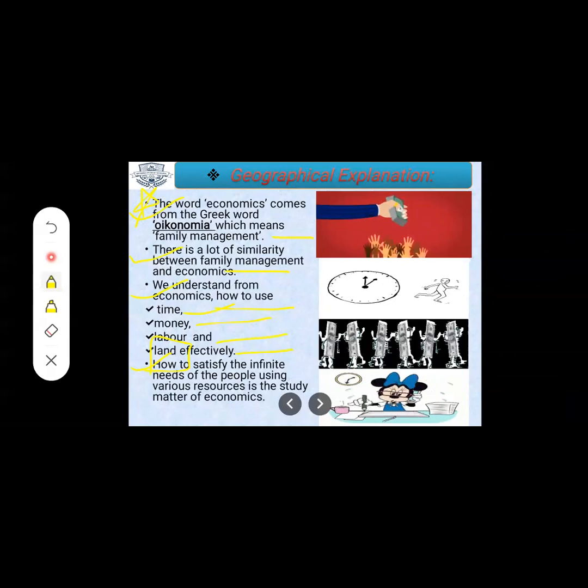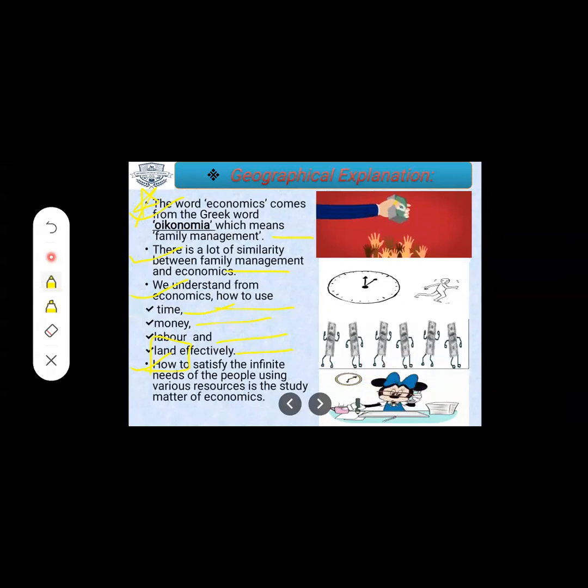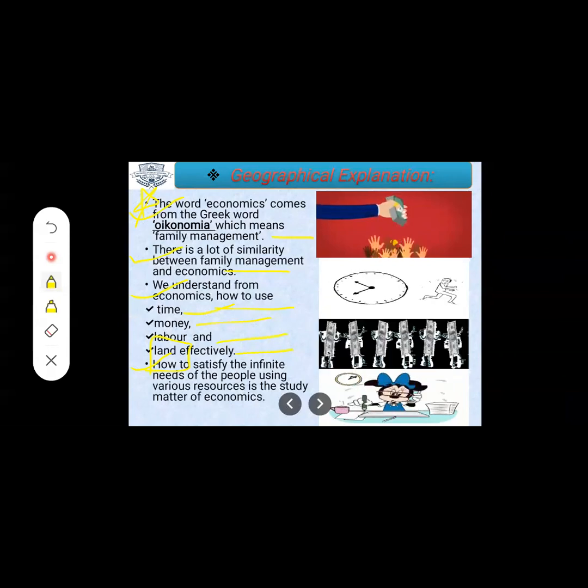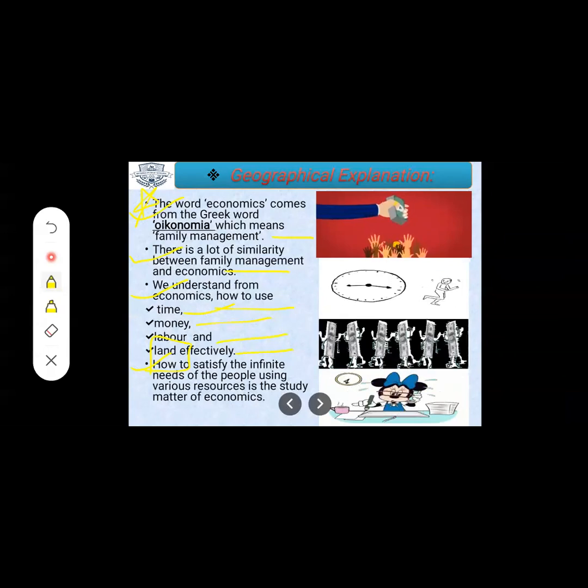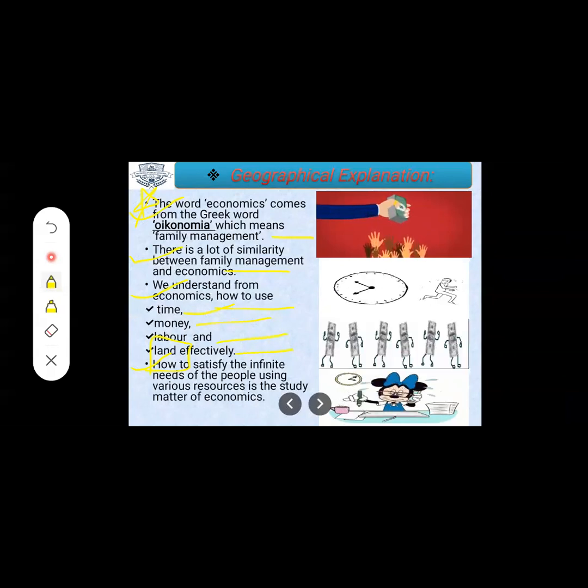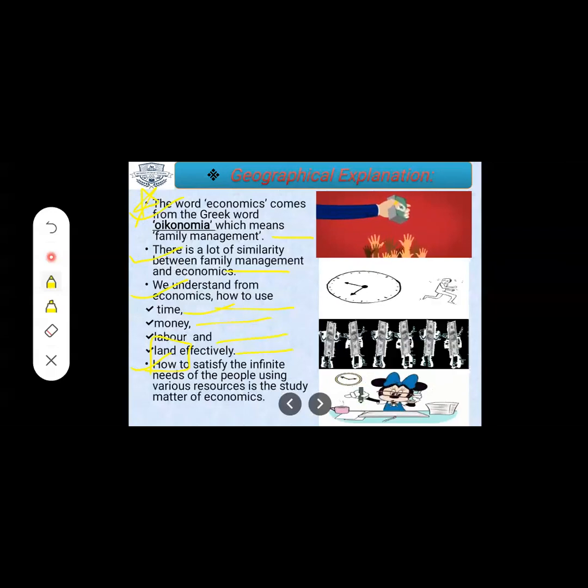So what we do, we store that water in a big drum. We store it for cooking. For cooking purposes, we keep the water separate. So this is known as management. How to manage things properly in the given time, money, labor, and land effectively.